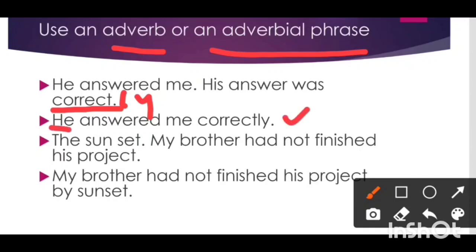He is the subject and answered me correctly is the predicate. One subject and one predicate. So this is a simple sentence. The son said, my brother had not finished his project. Now we will convert it using an adverbial phrase. My brother had not finished his project by sunset. Sunset is converted into a phrase, by sunset. It tells us when a thing is done. So we have used an adverbial phrase and we have framed a simple sentence.